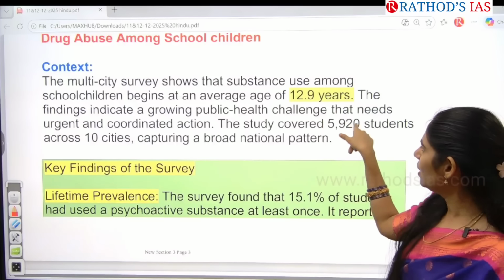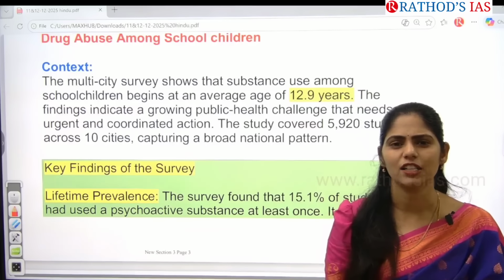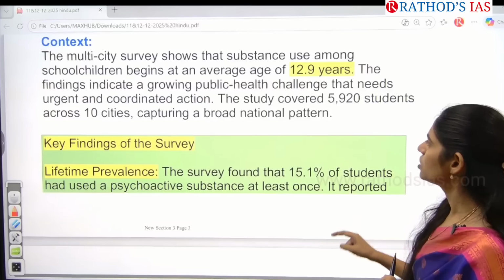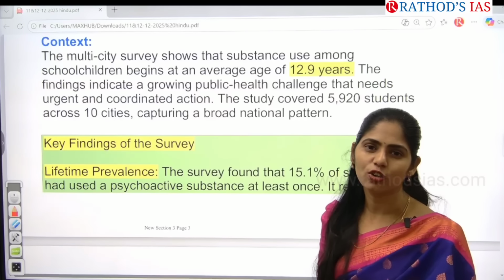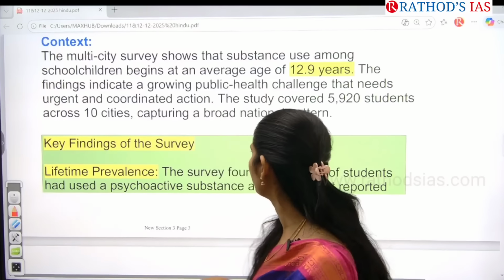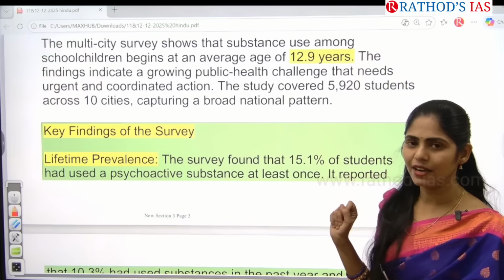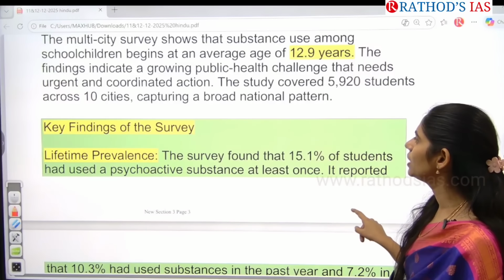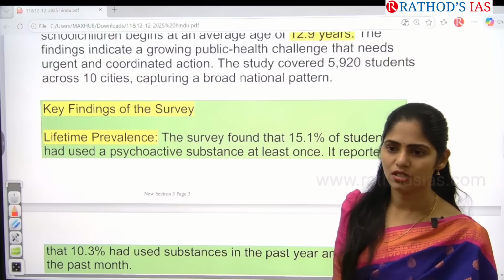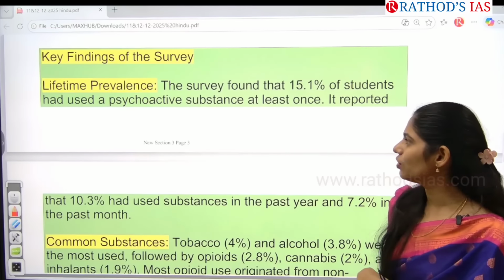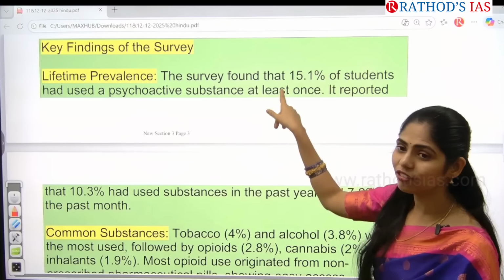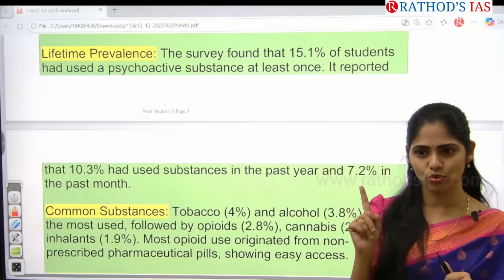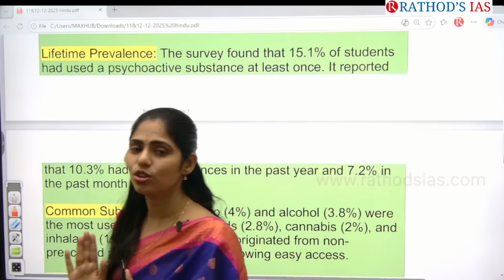Okay, see here, around 8th to 9th class they are starting the use of drugs. Because of this, it is becoming a great challenge to the government. We need urgent and coordinated action to fight against this drug abuse. Recently a study was done among 10 cities. In those 10 cities, they found that around 5,920 students were using these drugs. The key finding of this study is that around 15.1% of students used a psychoactive substance at least once.